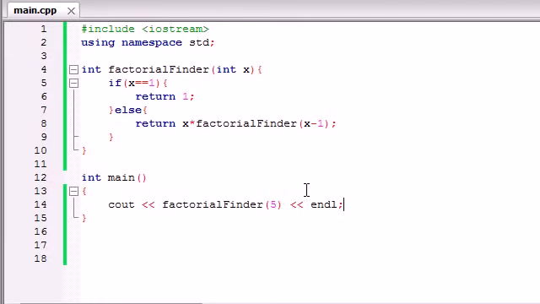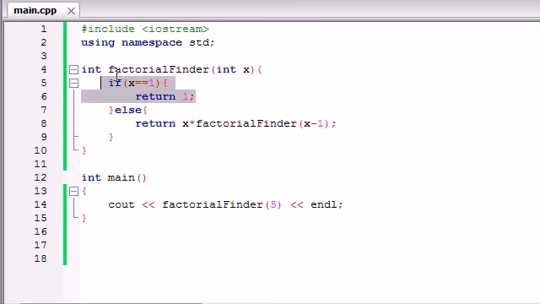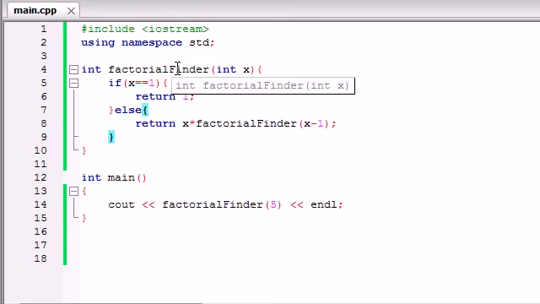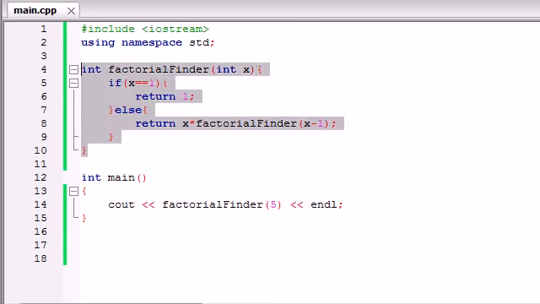Yeah, it was 120, but there is a lot of stuff going on behind the scenes that the user didn't have to see. It ran this function like 5 different times searching for 5 factorial, and then it called it again searching for 4 factorial, then again for 3, 2, and finally when it got to 1, it could answer all the rest of those questions. So this is how you can use recursive functions in a useful way. Again, a recursive function is just using the function inside the function body itself.